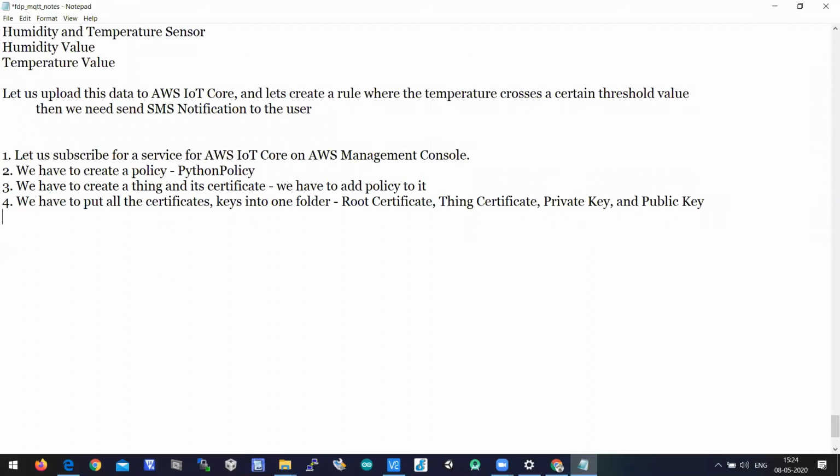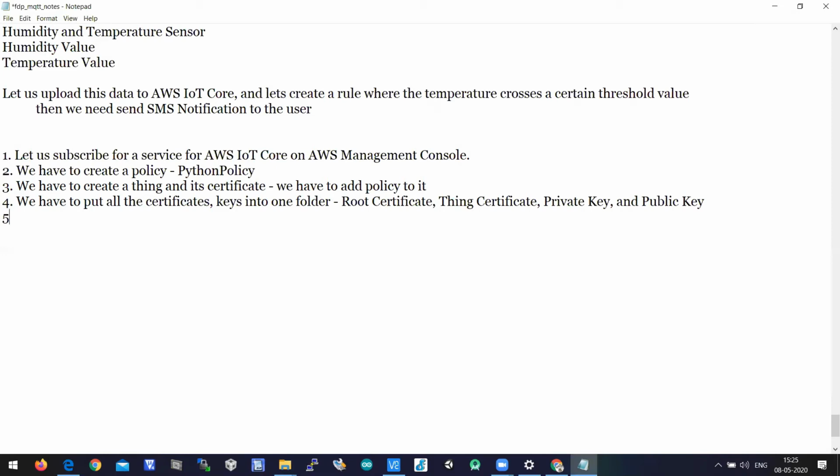Okay, the root certificate is common for everything because it is an Amazon certificate. You will have a thing certificate which is generated by AWS IoT Core while creating a thing, and the private key and public key are also generated when you are creating a thing in AWS IoT Core. Have you done up to this? If you miss any step, you cannot access AWS IoT Core. This is a bit complicated for the first time configuration.